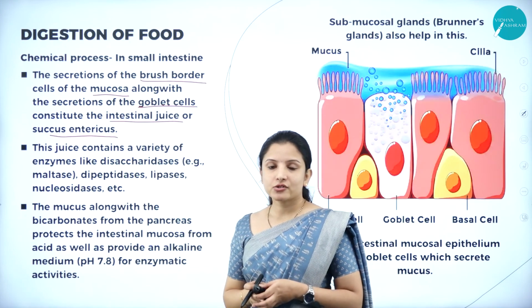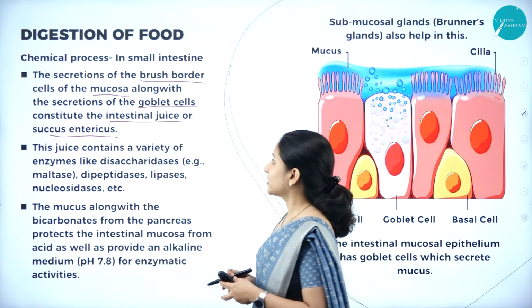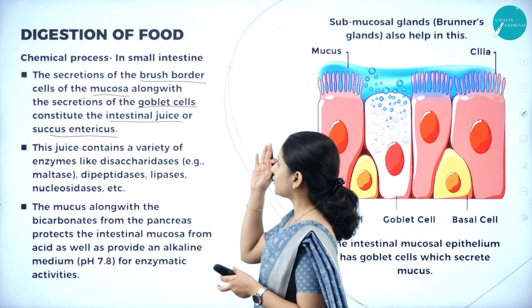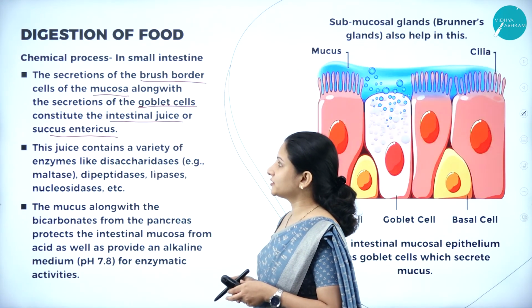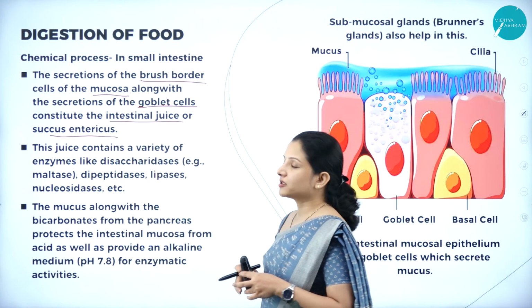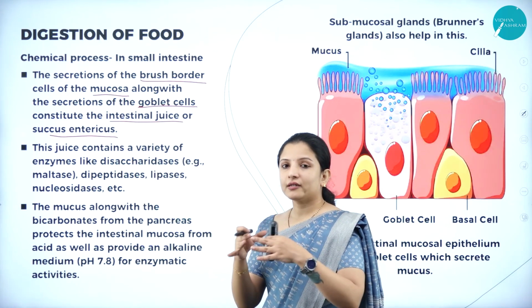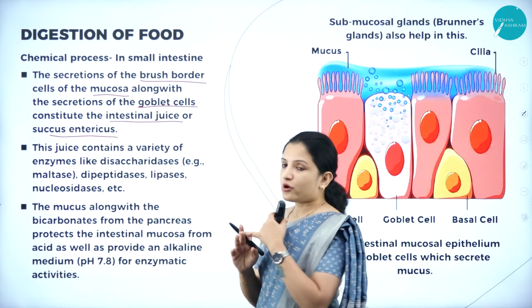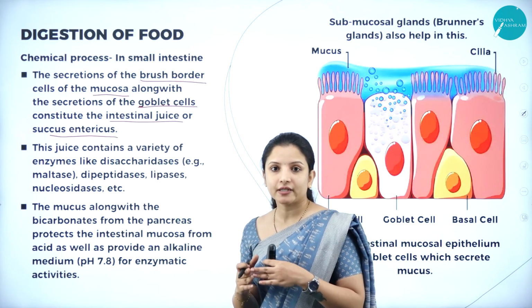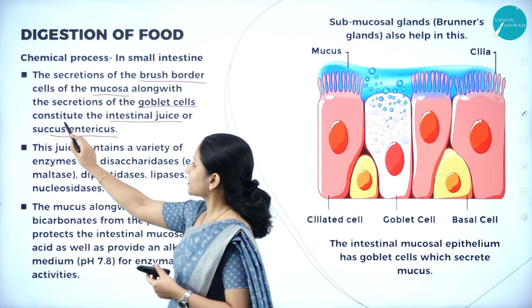So intestinal juice is also called the succus entericus. So the succus entericus is nothing but the secretions of the brush border cells of the mucosa together with the secretions of the goblet cells present in the intestine.